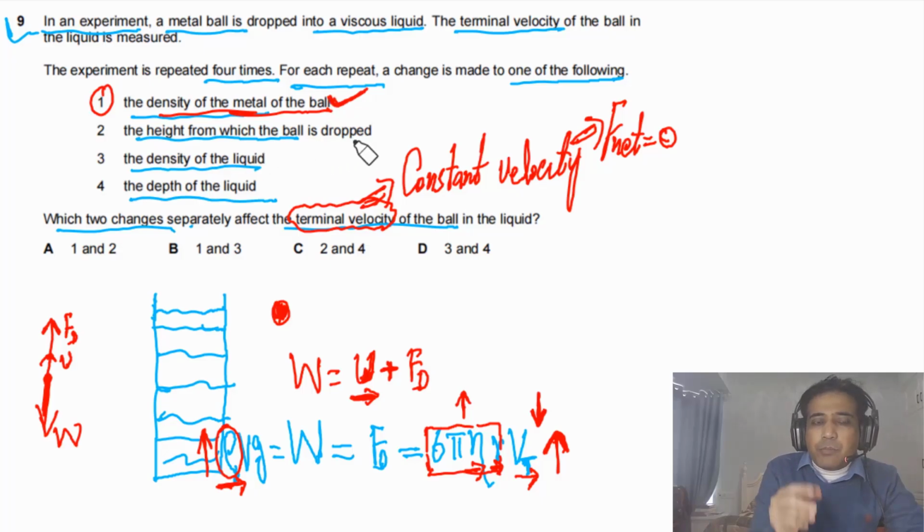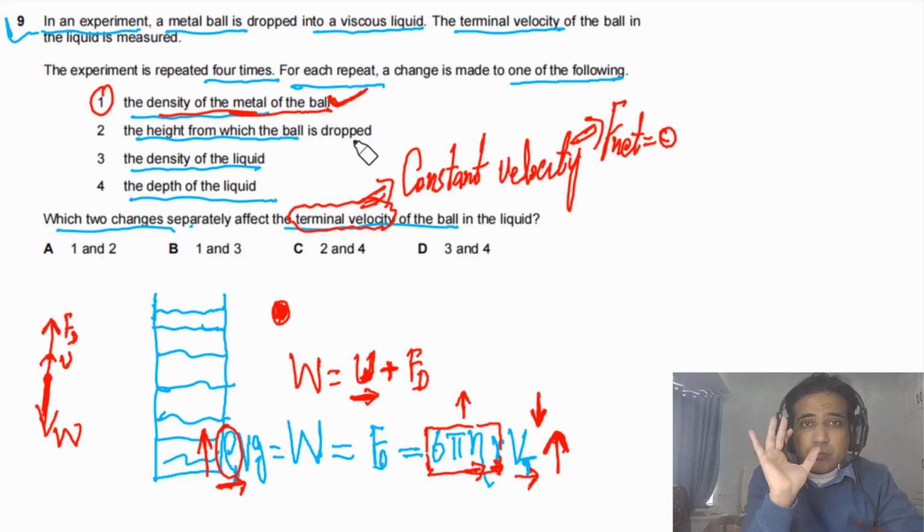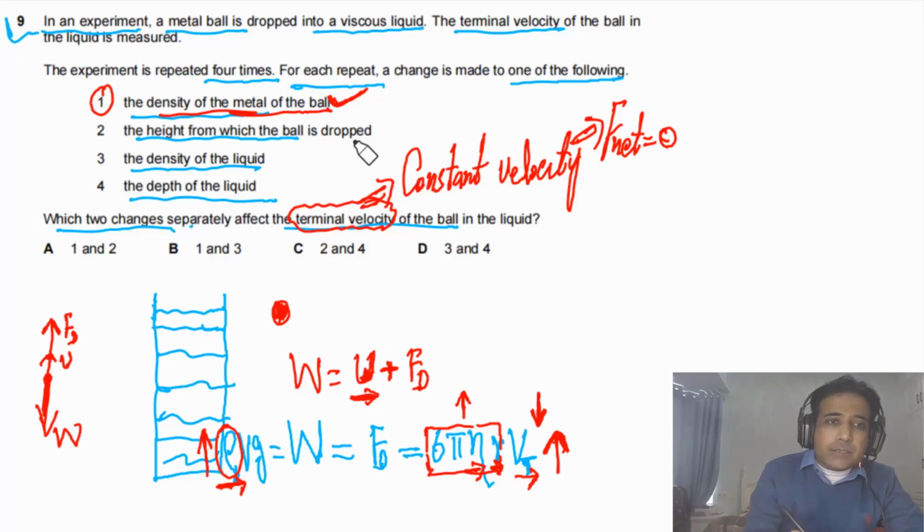Height from which the ball is dropped, it does not affect. But this is a tricky one. Most of you will be struggling with this one. Why is height not affecting? The reason is that, let's say if I drop the ball from this point, when the ball reaches this point, it will have a different velocity.